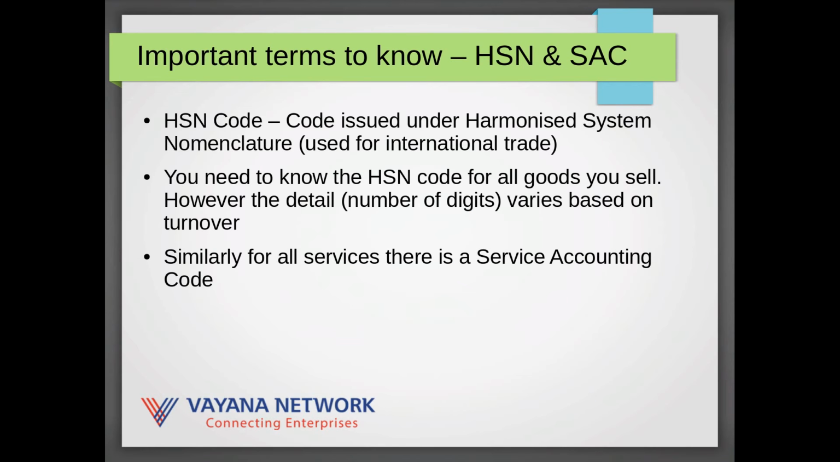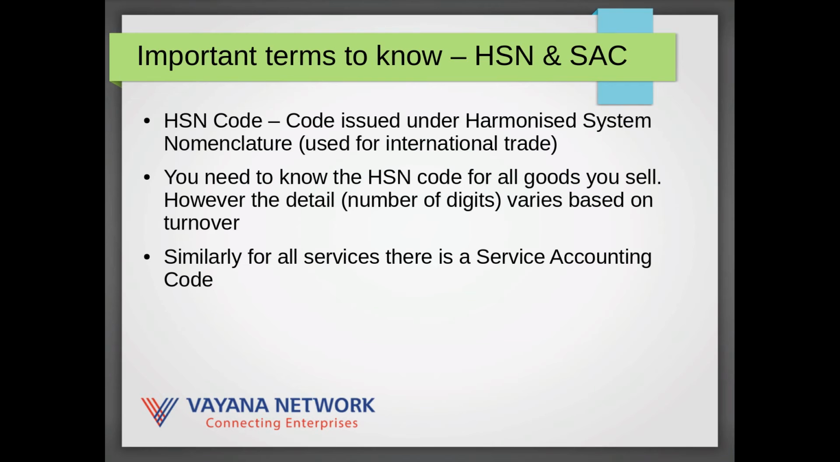Now let's go to some of the important terms you do need to know for GST. One of them is HSN and SAC. HSN codes have been long used in international trade. They are called Harmonized System Nomenclature, and these are used for classifying goods that are imported and exported and traded internationally. So now there is a formal list of HSN codes for use within India, which pretty much identifies every single piece of good or item that is traded.